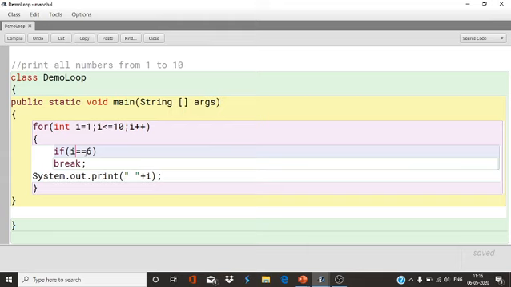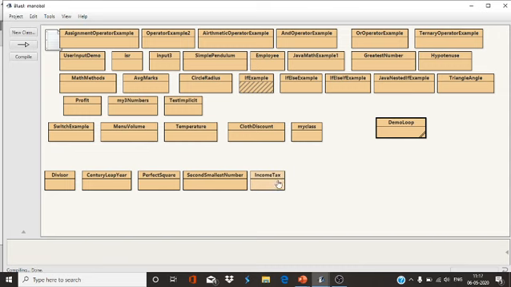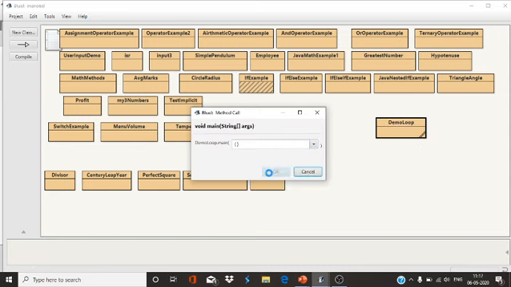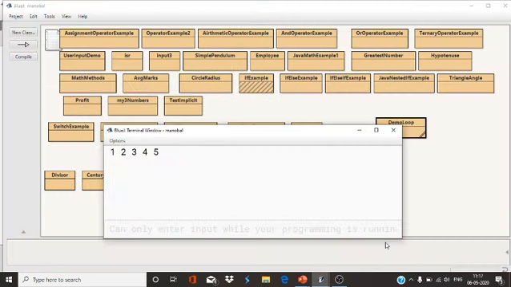Now when the value of i is 6, the loop will break and come out. See what output we are getting. See, up to 5 only.